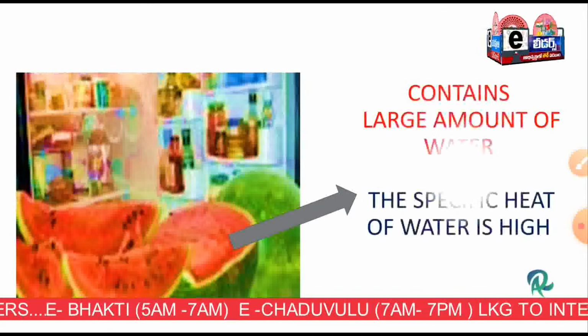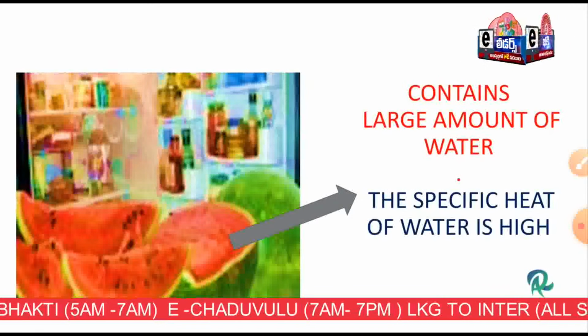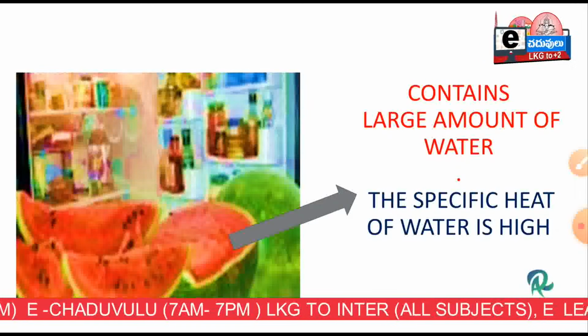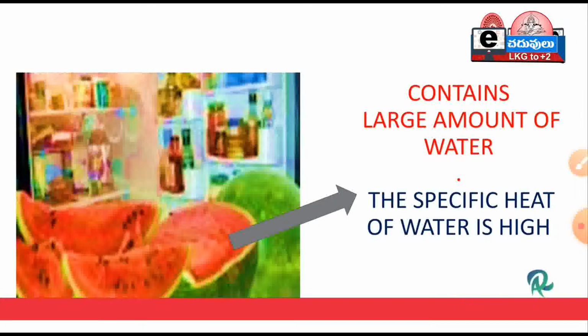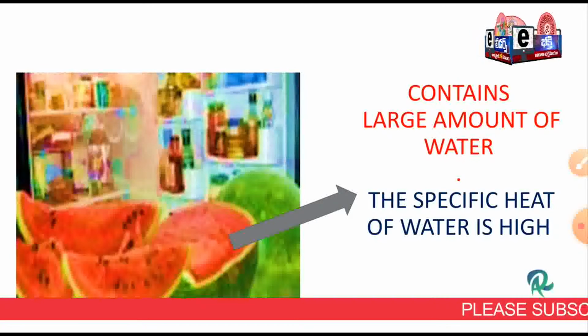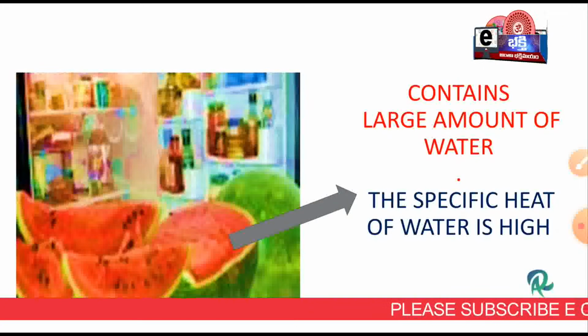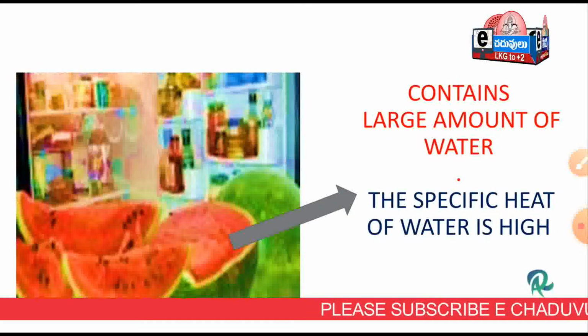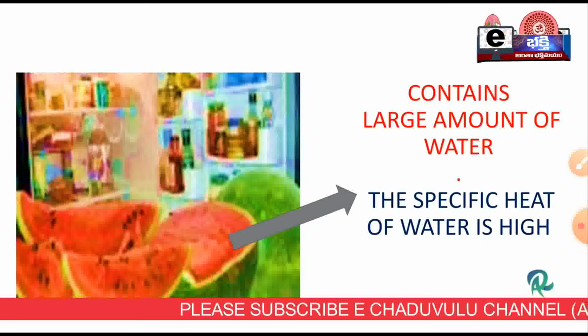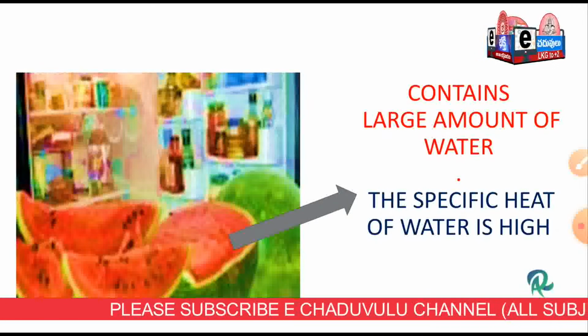Another example we can see here is a watermelon. On a hot summer day, even when we remove the watermelon from the fridge, it stays cool for a long time. They will ask you why. Most of the watermelon is water only. It contains a large amount of water, and the specific heat of water is high.